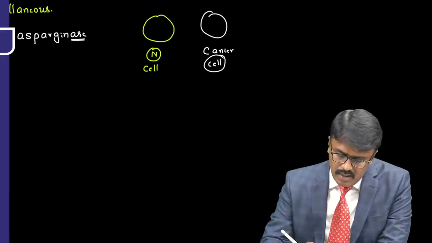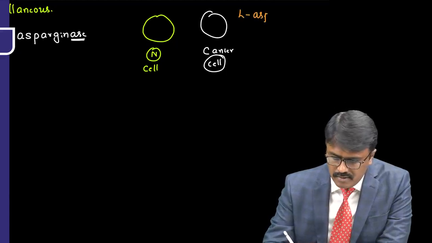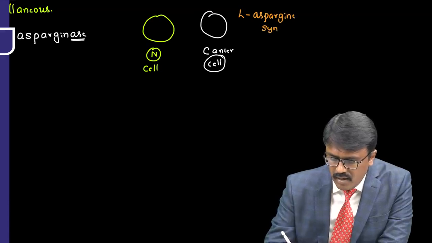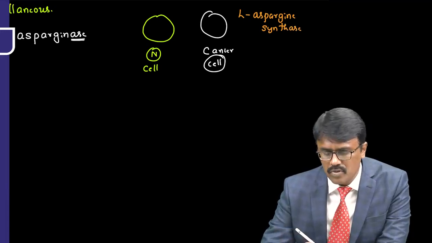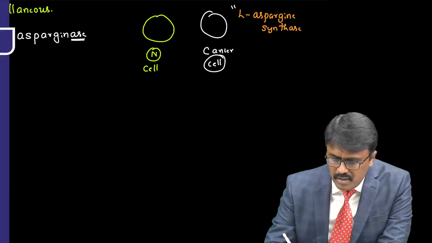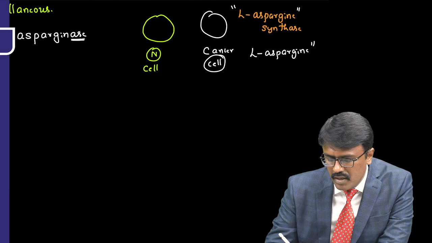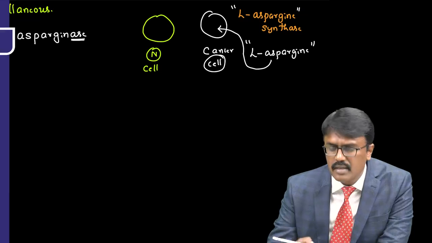They lack an enzyme called L-asparagine synthase. This enzyme is deficient in cancer cells. So since it is deficient, they will take L-asparagine from the blood or from the environment nearby. This will go into the cancer cell and they start multiplying.